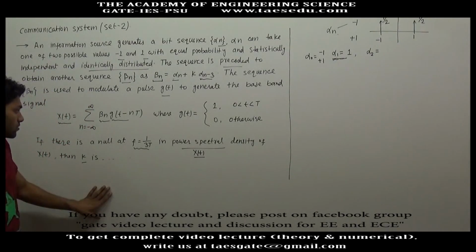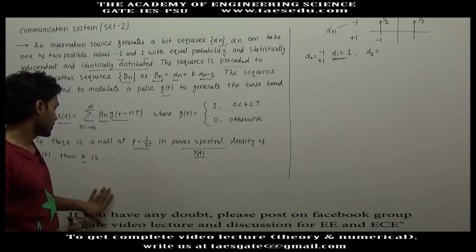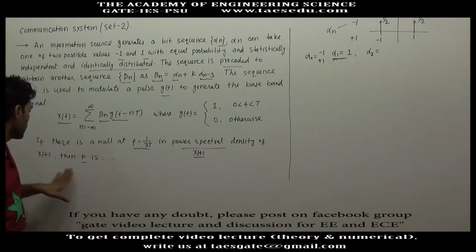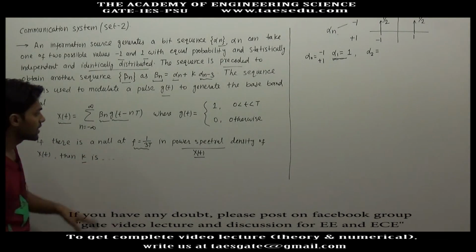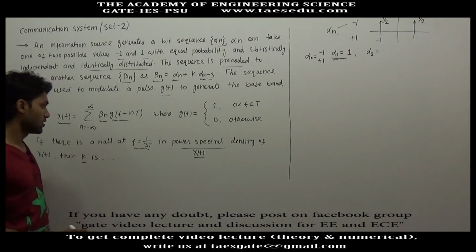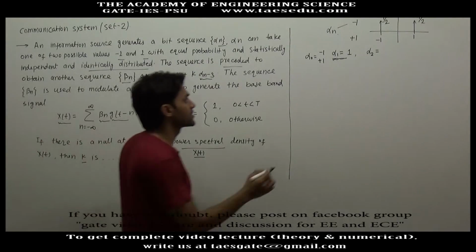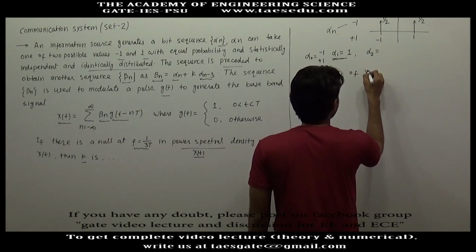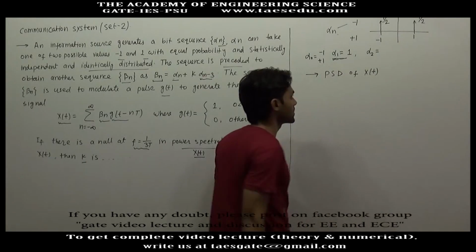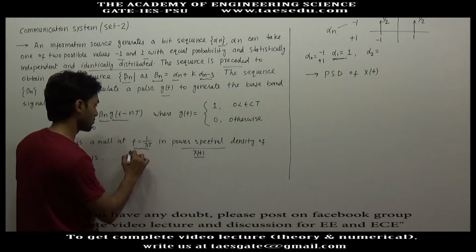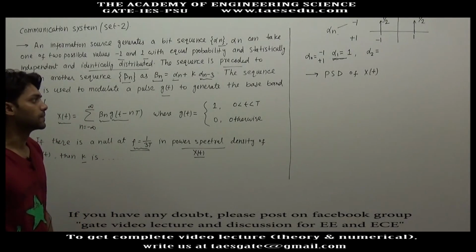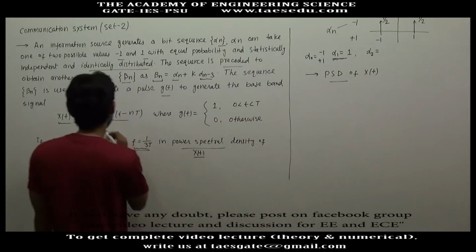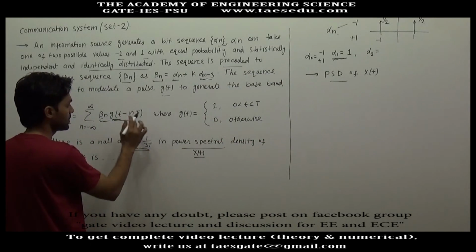So to solve this question, the information given is that in the power spectral density of Xt, there is a null at frequency equal to 1 by 3T. So we will first try to find out the power spectral density of Xt, and in that power spectral density we will use this information to find out the value of k. Now Xt is dependent on Bn and Gt minus nT.